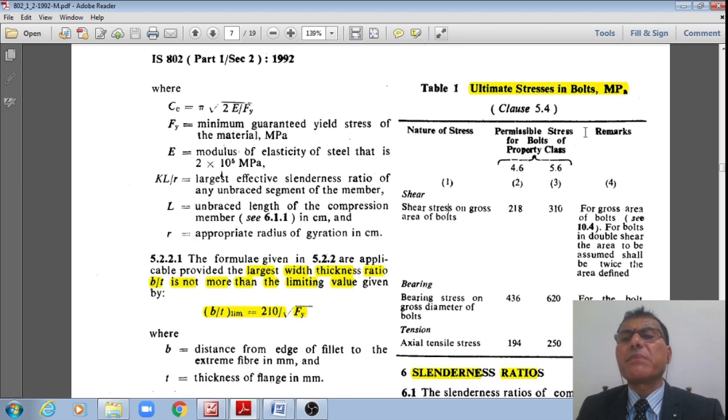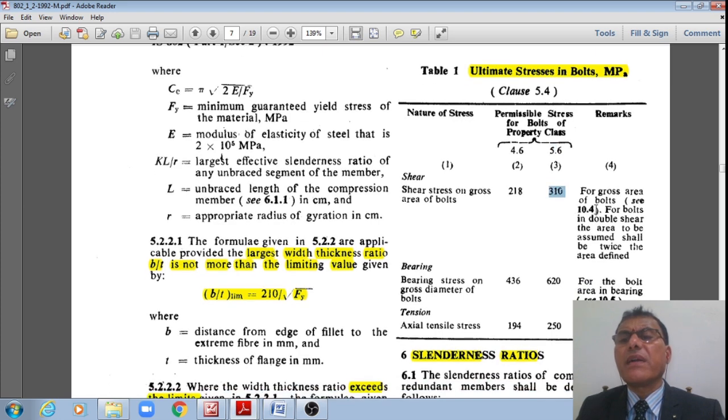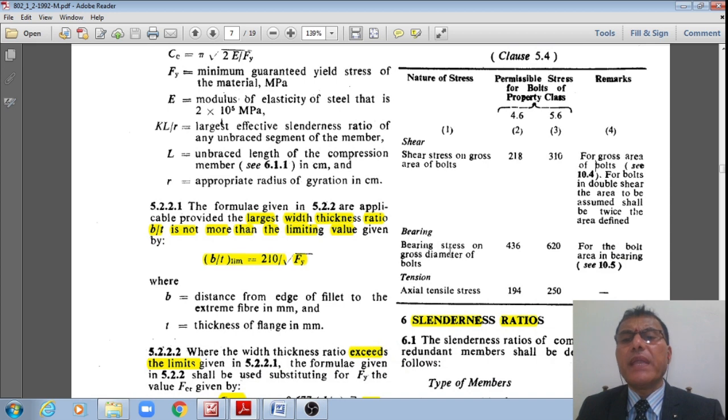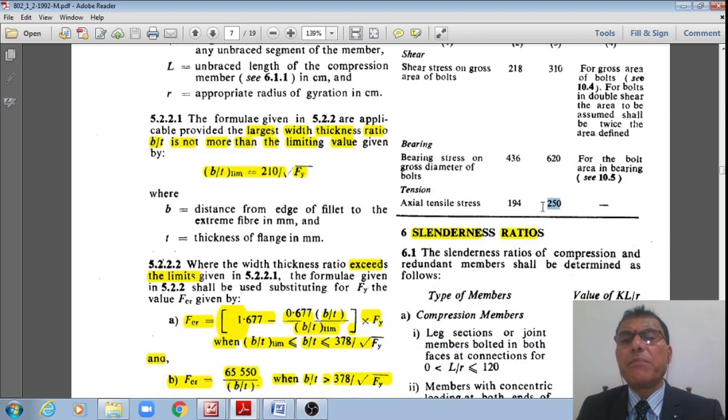For shear, the permissible stresses in the bolts: for 4.6 class bolts in shear on gross area it is 218, whereas for 5.6 class bolts it is 310. Like that, for bearing stress on gross diameter of the bolt, for 4.6 it is 436, for 5.6 it is 620. For axial tension, tensile stress, for 4.6 it is 194, and for 5.6 grade bolt it is 250. This is how the ultimate stresses in the bolts are given in MPa.